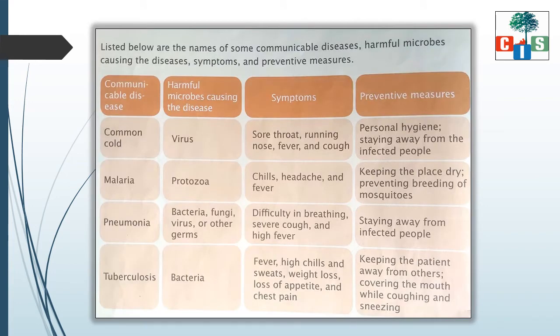Here in this picture you can see examples of communicable diseases and the harmful microbes which are responsible for causing that disease. Like common cold is caused by virus, malaria by protozoa, pneumonia either by bacteria, fungi, virus or germs,